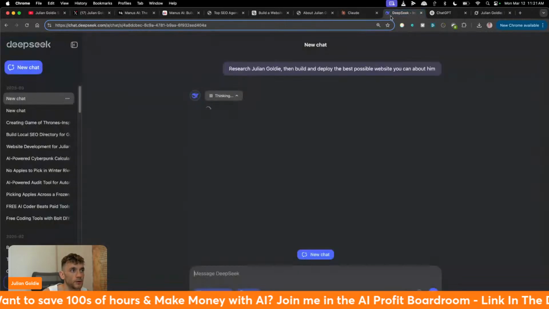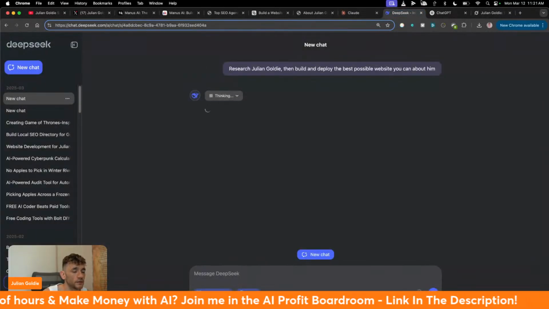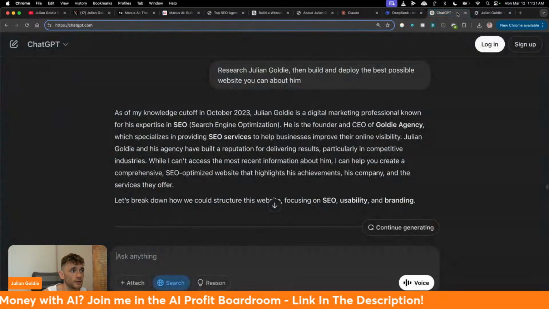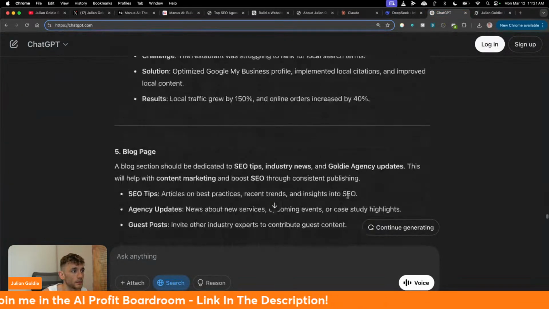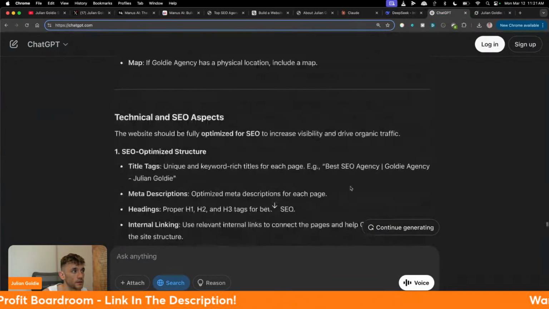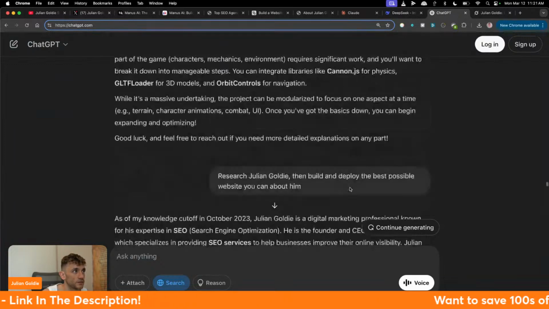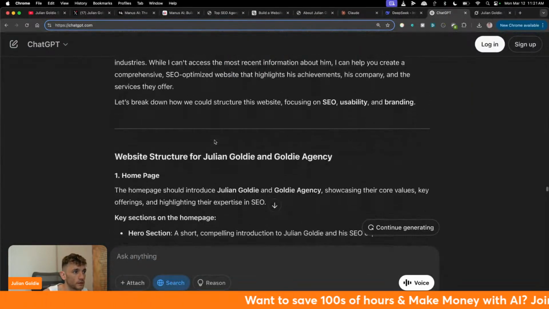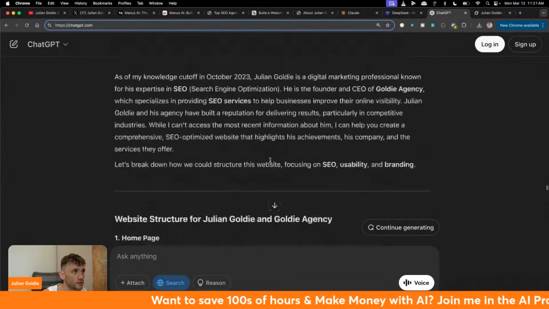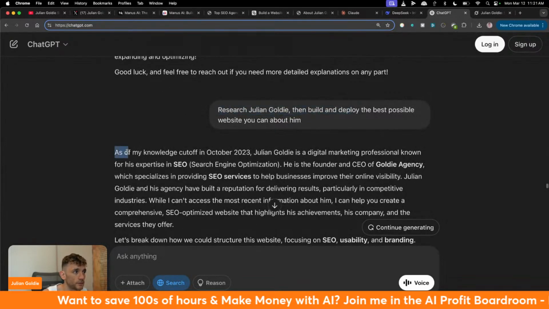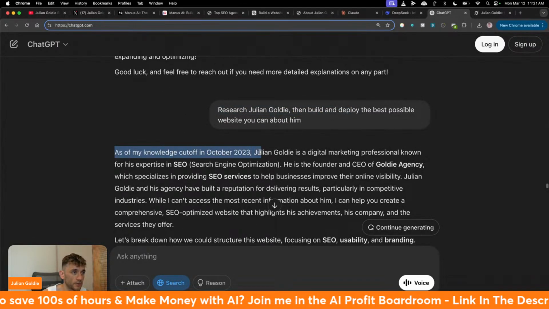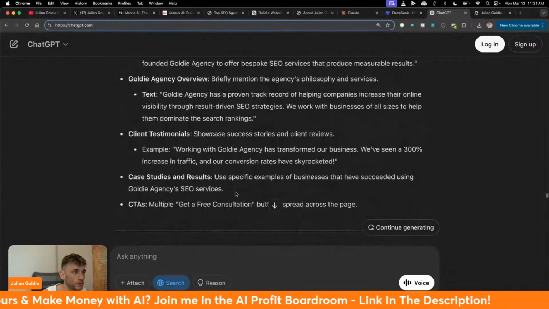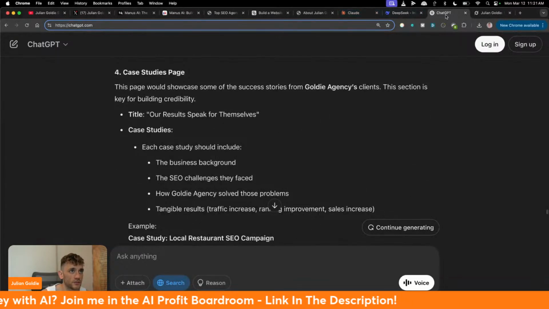So it seems to be building something out. DeepSeek is thinking about it, but doesn't seem to be working. I mean, ChatGPT is just totally failing here. Look at that. We even selected search and it still came back and said, as of my knowledge cutoff in October 2023, here's the information about him, but it's not created a website, right? So ChatGPT has failed there.